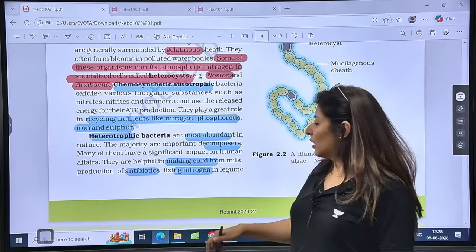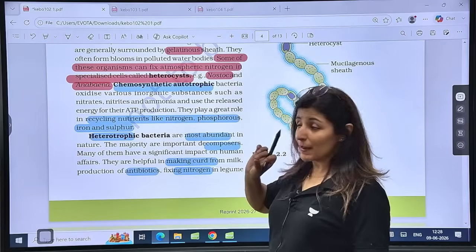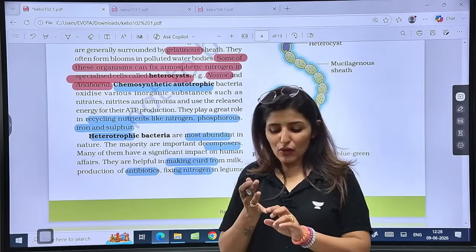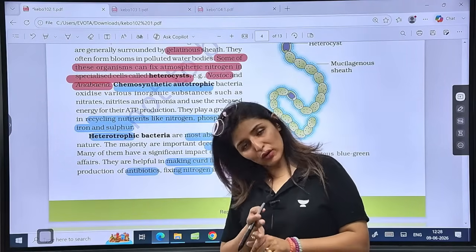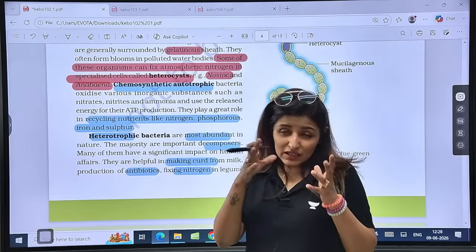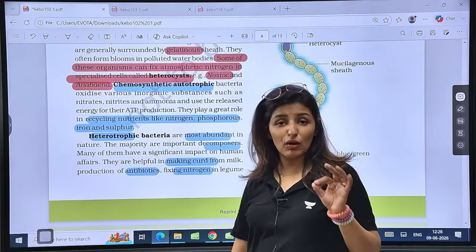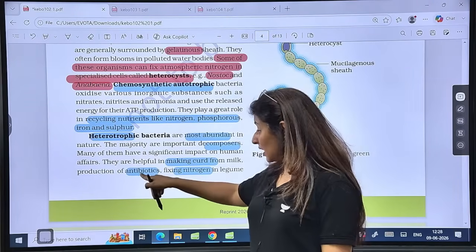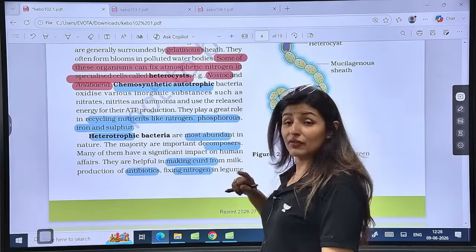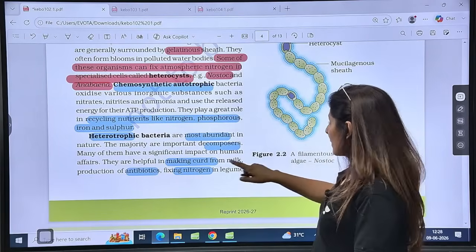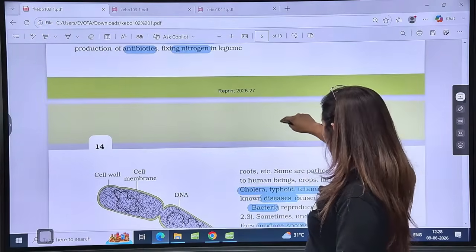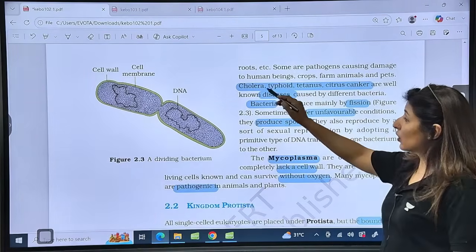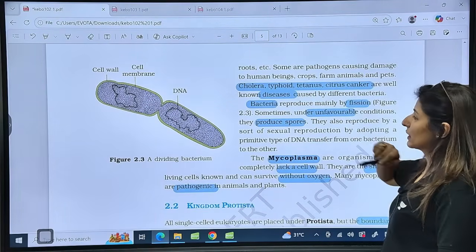Heterotrophic bacteria are the most abundant out of phototrophic, chemotrophic and heterotrophic. So heterotrophs are the most abundant bacteria, and the majority are decomposers. Amongst heterotrophs, decomposers form the majority. Is that clear? They also help in making curd, antibiotic production, and fixing nitrogen, for example Rhizobium in legumes. Some are pathogenic, parasitic, so they cause diseases like cholera, typhoid, tetanus and citrus canker.